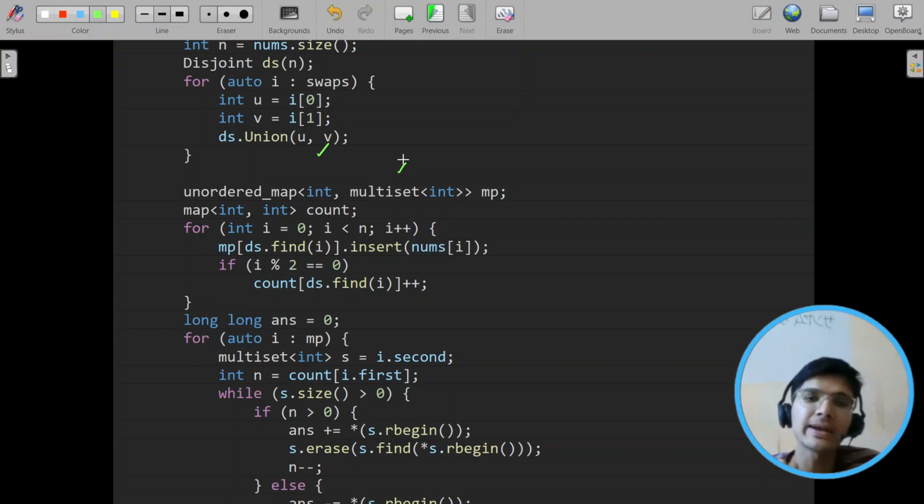Then what we do, we maintain that set for the maximum elements, for a super parent and all the values of nums of i in that particular component. And we maintain a multiset, because there could be duplicates as well. And for even indexes, we maintain the count. Okay, these are fine. This gives us the super parent of index i. We did that. Now we maintain the map and the count.